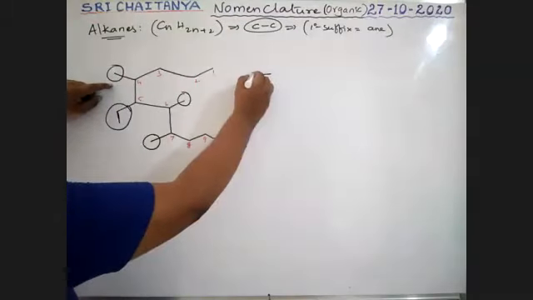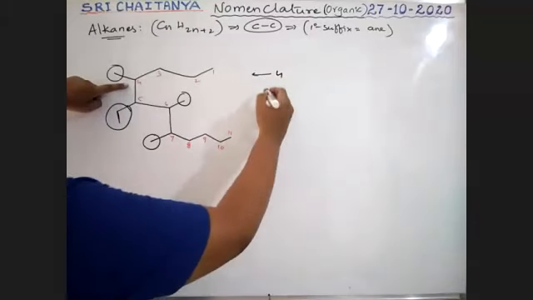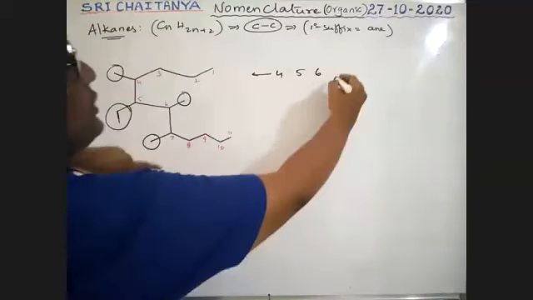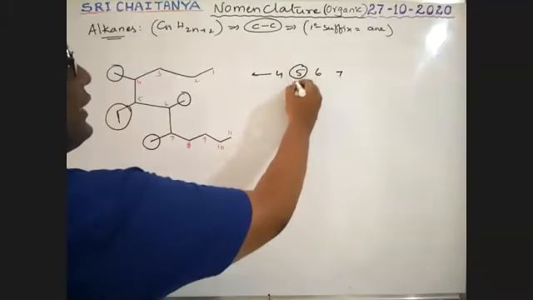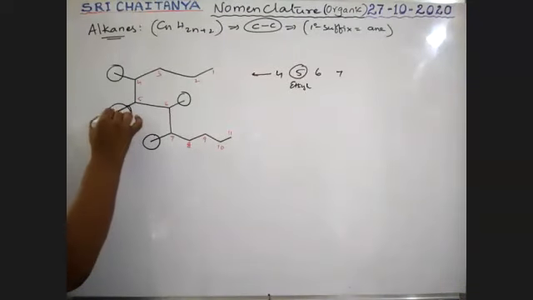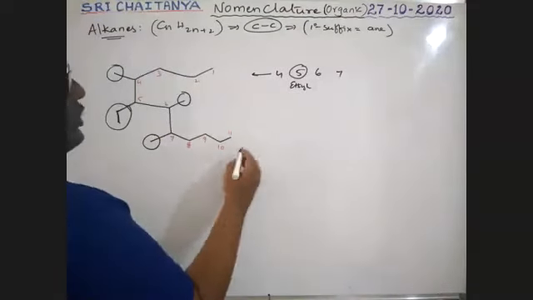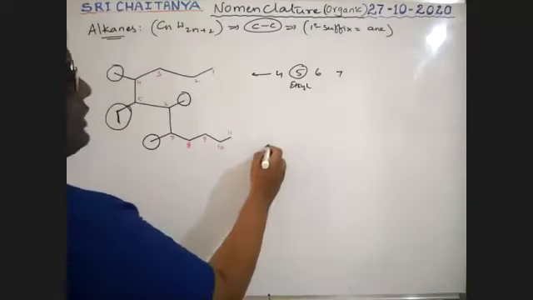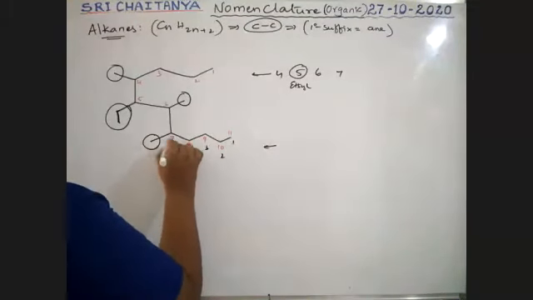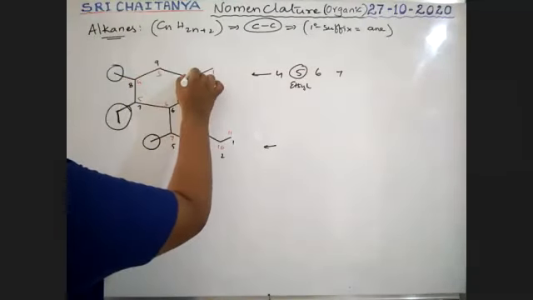So in this direction, least locants at 4, 5, 6, 7. At 5 place ethyl. So it is a 2 carbon chain, boys. It is 1 carbon, it is 1 carbon, that is 2 carbons, that's why ethyl. So from this direction, I'm using 1, 2, 3, 4, 5, 6, 7, 8, 9, 10, 11.